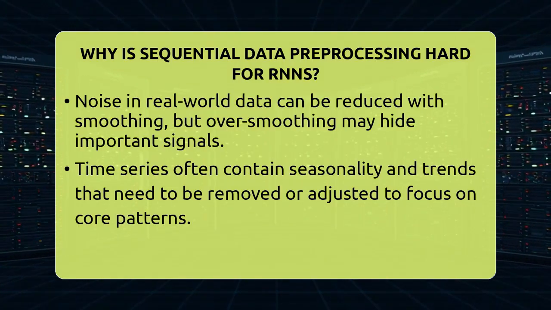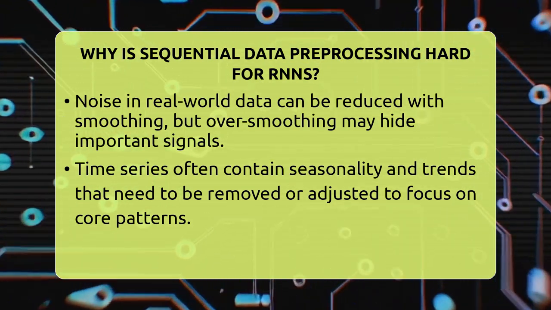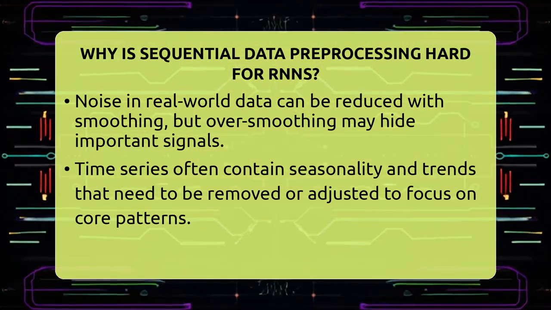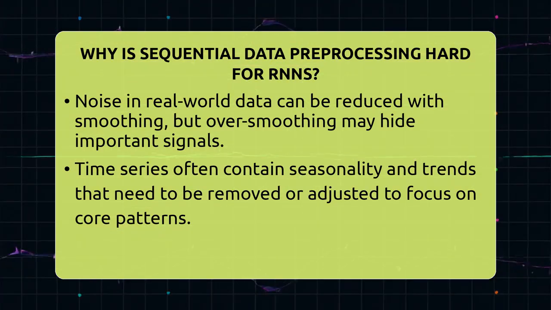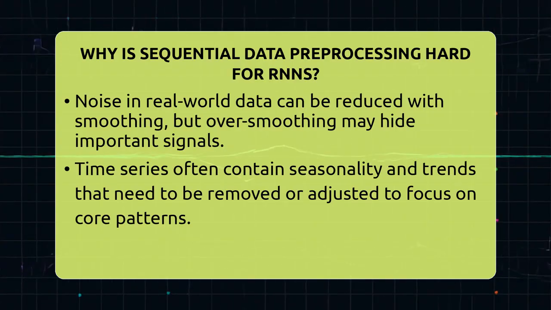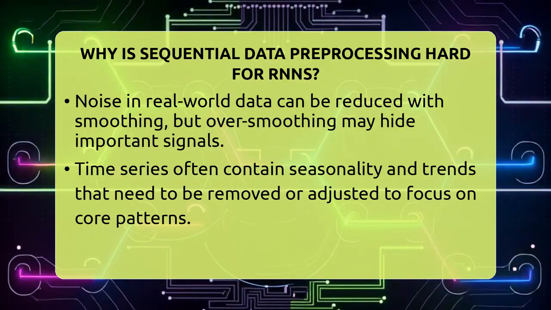Seasonality and trends are common in time series data. For example, sales might go up during holidays or follow certain patterns. Preprocessing steps like differencing or removing trends help highlight the underlying signals. Without these steps, the RNN might focus on seasonal patterns instead of the main trend.